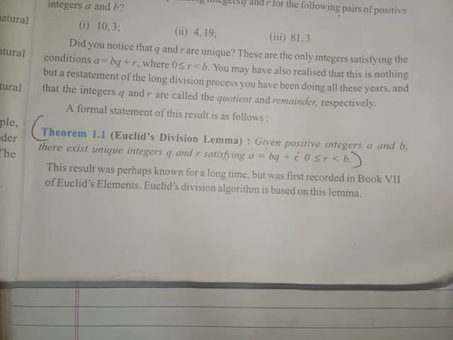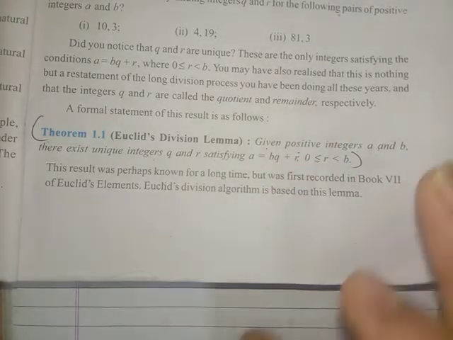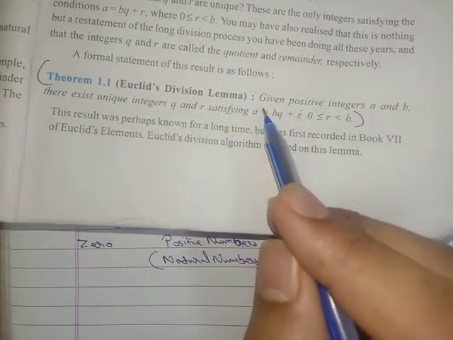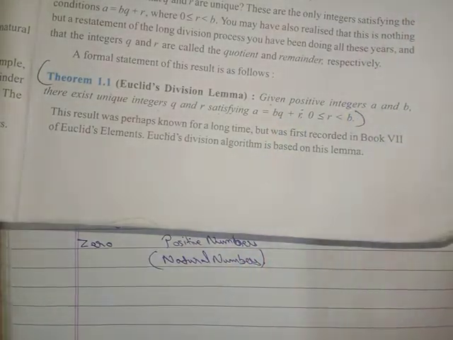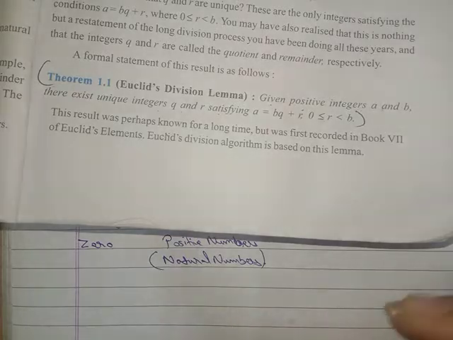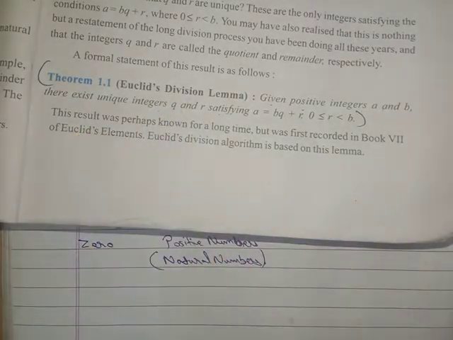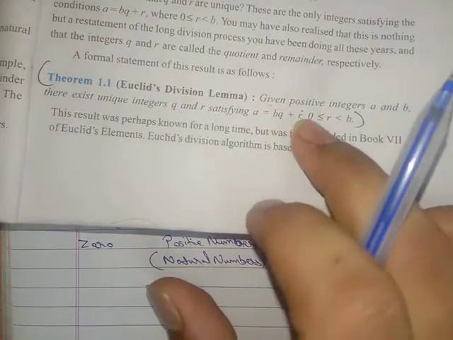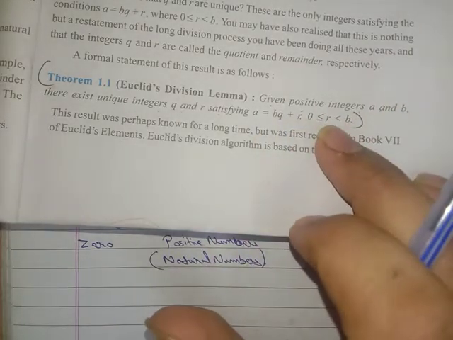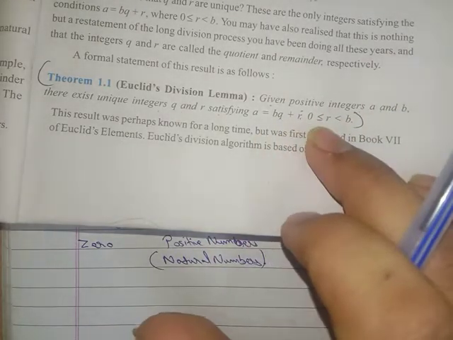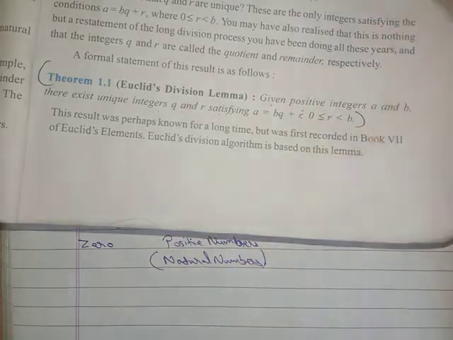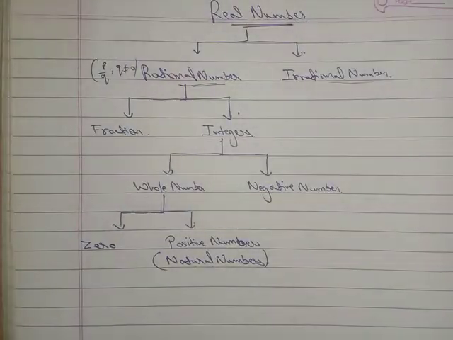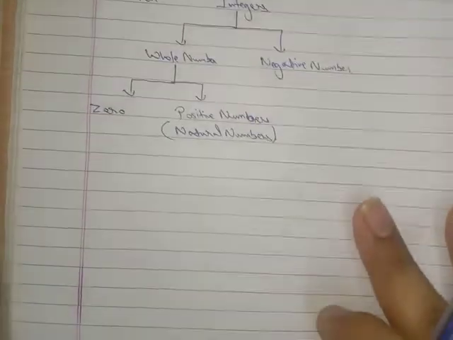I think you get something, but it is difficult to understand. What it is saying is that two positive integers a and b are given to you, and there exist unique integers q and r. We can write it in the form a equals bq plus r, where the value of r is from 0 or more up to less than b.